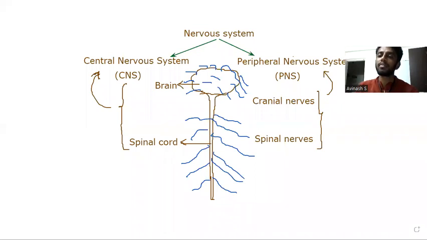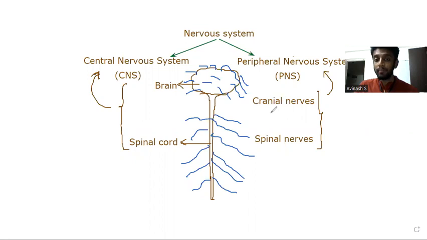Now, why is this called the peripheral nervous system? In computer science, when we use computers, the main central components are the CPU, the monitor, and so on. The peripheral devices are the accessory devices, other things that we use, for example a joystick, a keyboard or a mouse. So peripheral usually means other outside components. Basically the cranial nerves originate from the brain and spinal nerves originate from the spinal cord, and those put together are called the peripheral nervous system. Peripheral usually means outer or of secondary importance. They are not of primary importance.